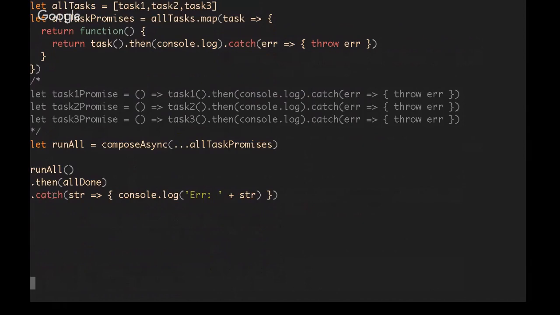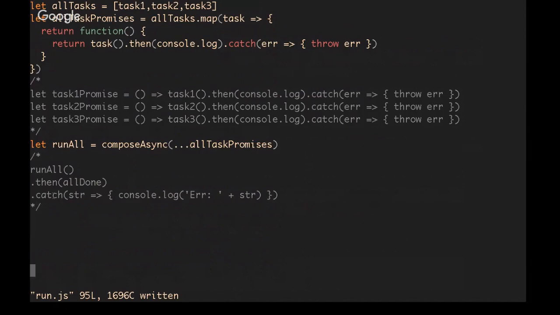That's the essence of why promises are so perfect for solving this asynchronous function composition problem, due to the fact that they're monadic. And I really think that if you're using promises without function composition, you are limiting yourself as far as the code that you can write. So anyway, I think this is more simple, more scalable, easier to recognize, but that's my opinion.